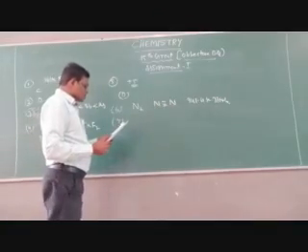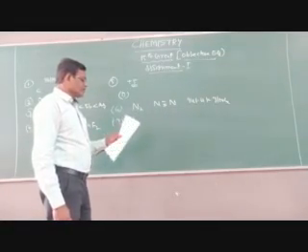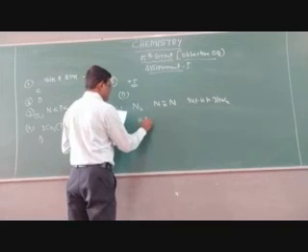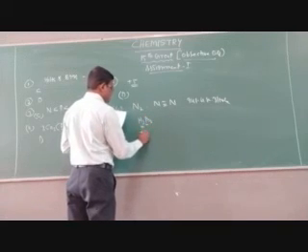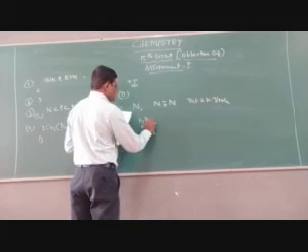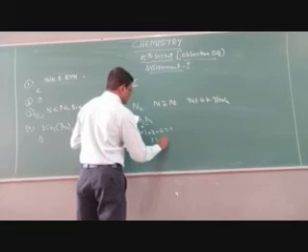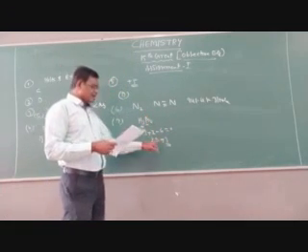Oxidation state of phosphorus is plus 3 in which compound? Among the given compounds, the first compound is H3PO3. Here the oxidation state of phosphorus: 3 hydrogens taken as plus 3, phosphorus is X, and oxygens give minus 6, equal to 0. X is equal to how much, children? Plus 3. So in H3PO3, the oxidation state of phosphorus is plus 3.